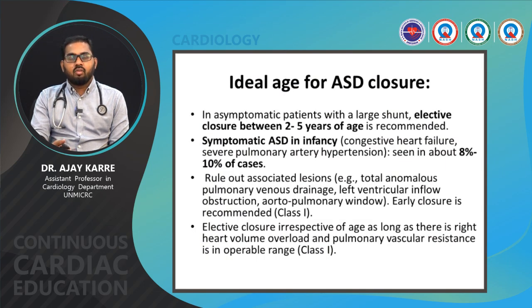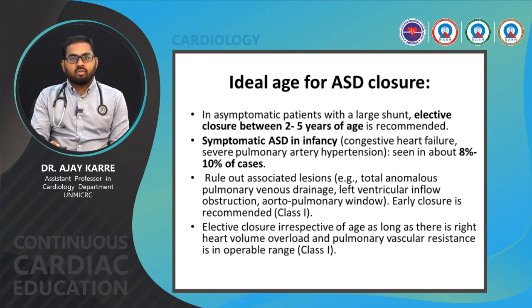Ideal age for ASD closure. In asymptomatic patients with a large shunt, elective closure between 2 to 5 years of age is recommended. Symptomatic ASD in infancy with congestive heart failure and severe pulmonary arterial hypertension is seen in about 8 to 10% of cases.